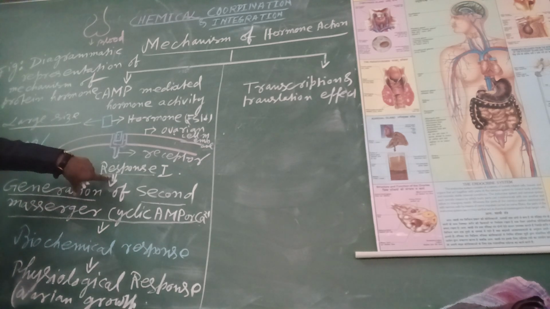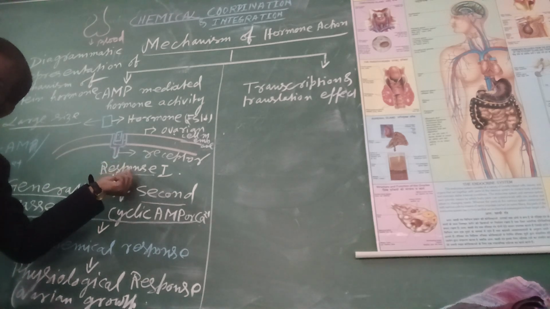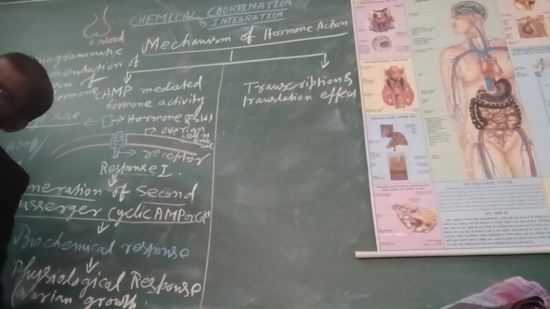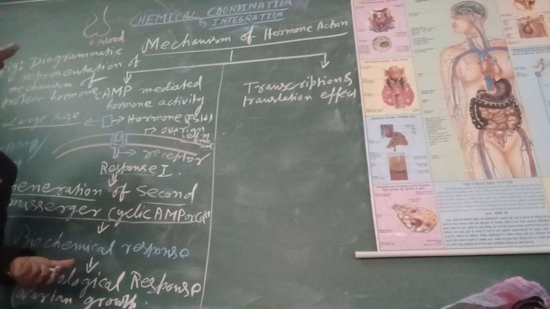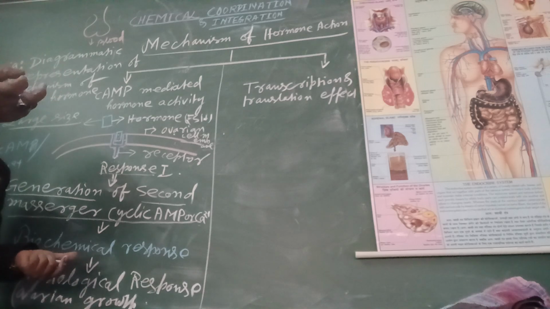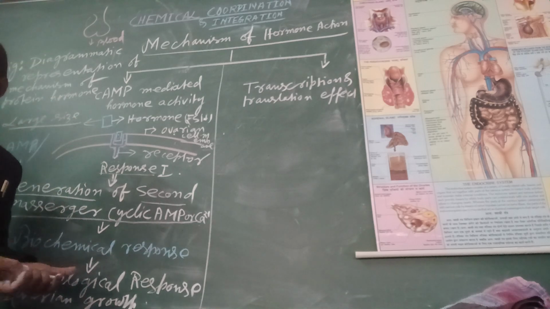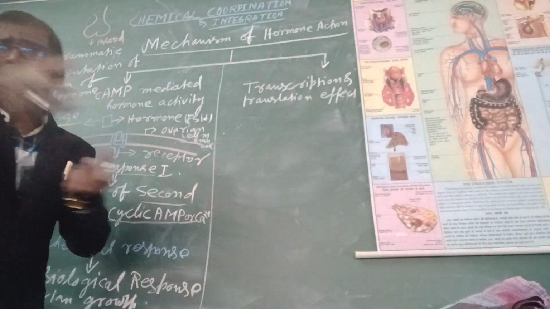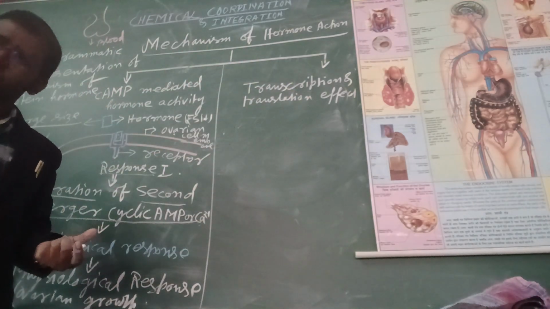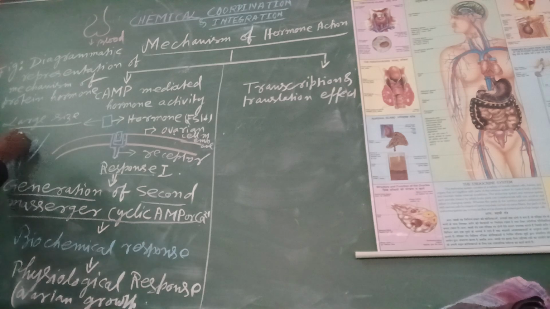Due to the fast response, the response has to be carried inside the cell. Suppose one person comes at the door of your home and you carry the response, yes mother, this person came to my home. You meet this person and convey this message inside your home. Understood or not? This cAMP and Ca2+ convey the fast response inside the cell.